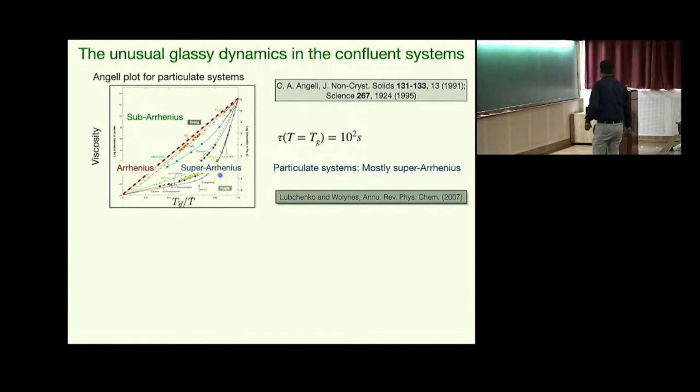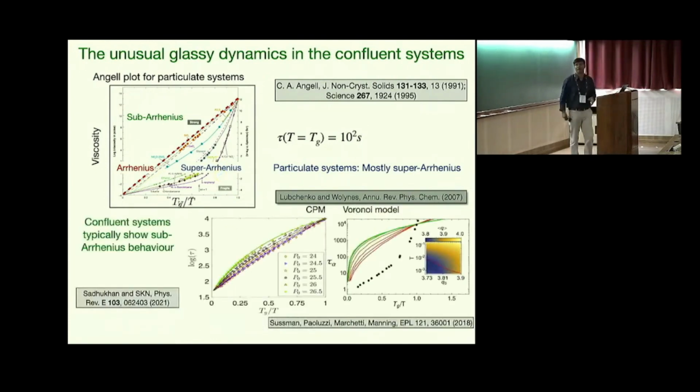But for a confluent system, the scenario is different, and what one finds is that in most of the systems one finds sub-Arrhenius behavior. This is the result for the cellular Potts model, and this is the result for the Voronoi model that I have taken from this paper by Sussman, Matteo, Cristina, Marchetti, and Manning, and they have a similar result for the Vertex model as well. So for the confluent system, the behavior seems to be sub-Arrhenius.